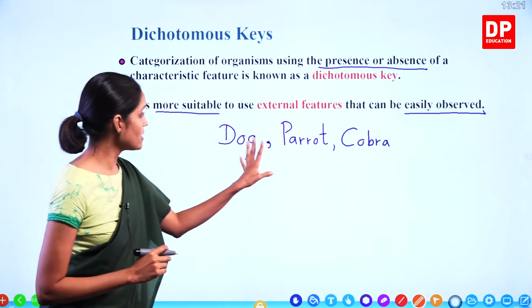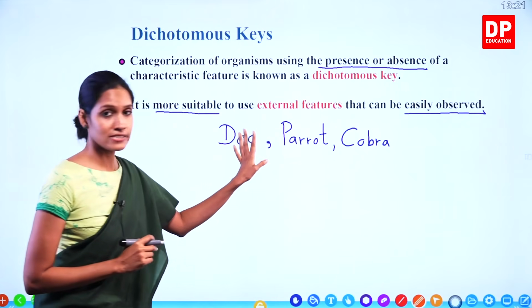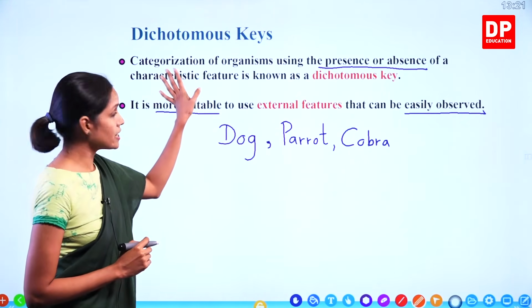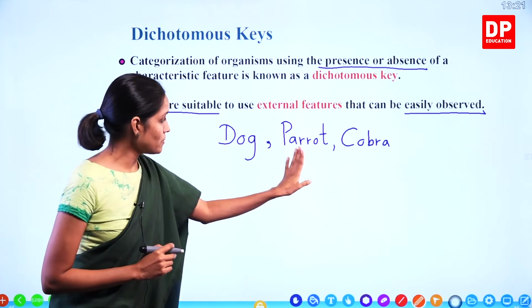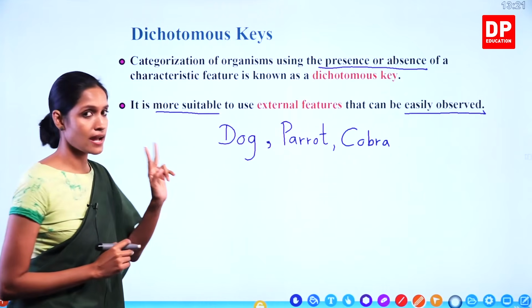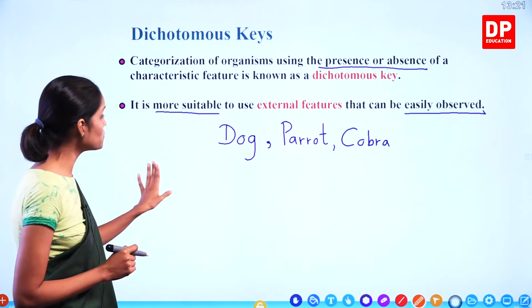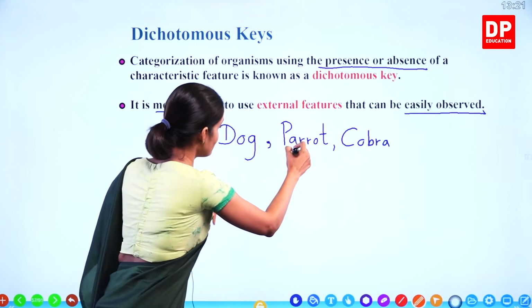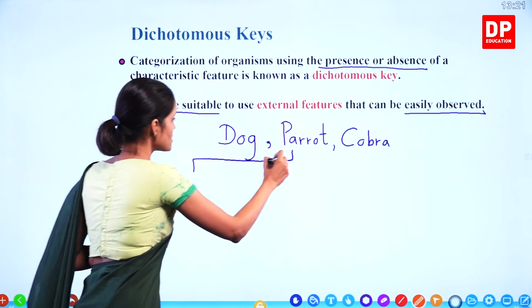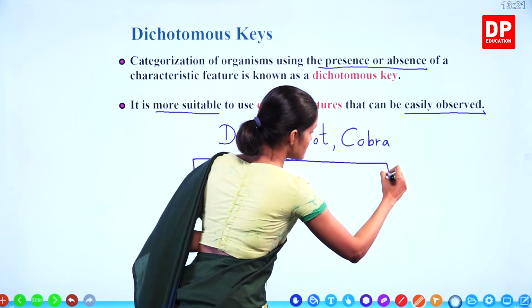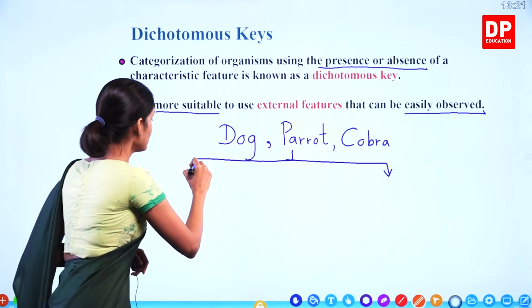Here we have 3 animals, and I am going to categorize them using a dichotomous key. Remember, dichotomous key, di means 2. Every time you have to divide this line into 2 branches. That is why dichotomous key.